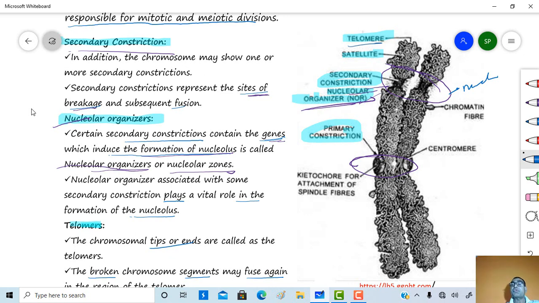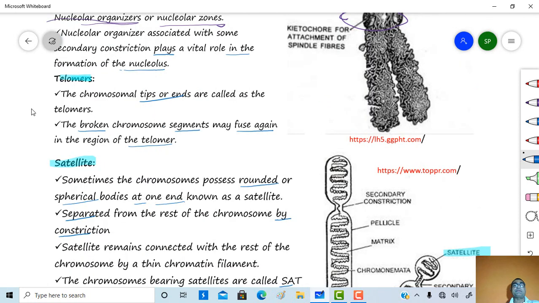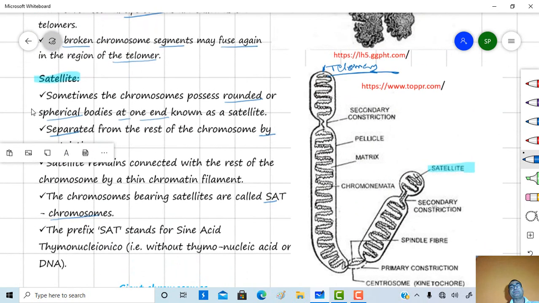Then just say about the telomeres. Telomeres are nothing but the tips or ends of the chromosome. This one is called a telomere. So telomeres are the ends or tips, and the broken chromosome segment may again fuse at the region of the telomeres. Again, one more term is a satellite.